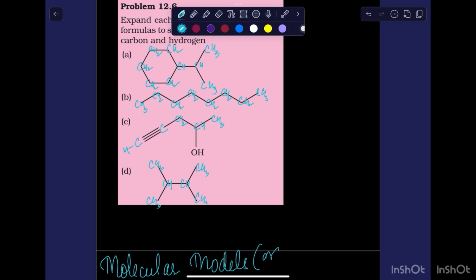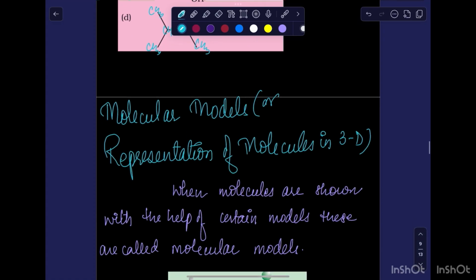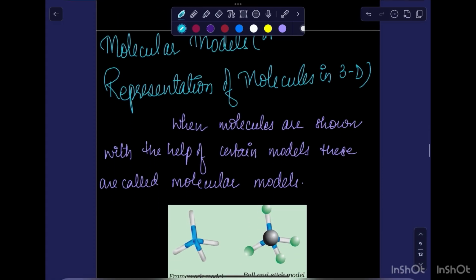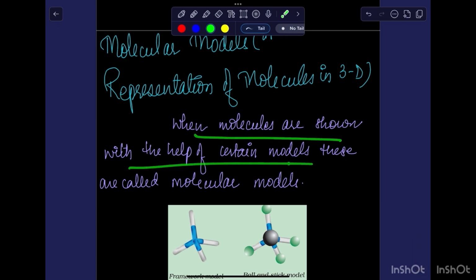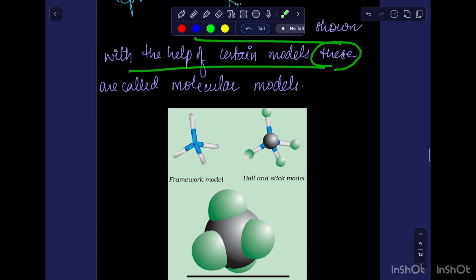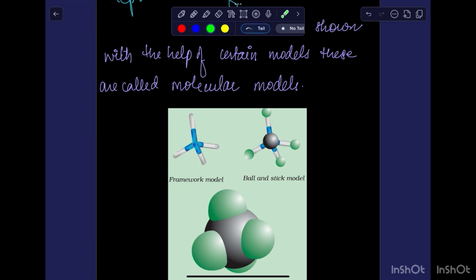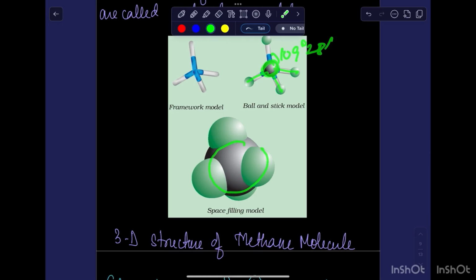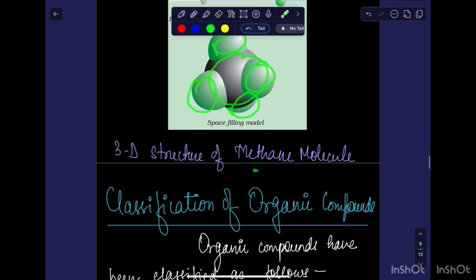Next, we have molecular models, or representation of a molecule in 3D. Whenever we are representing a molecule in 3D, it is called a molecular model. There are three types of molecular model: the framework model, where in the center we have carbon and surrounding this we have hydrogen. In the ball and stick model, a carbon is represented by a ball and the hydrogens are represented by sticks. The third one is the space filling model, where the middle or large ball is carbon and the surrounding balls are hydrogen. All three represent the 3D structure of the methane molecule.